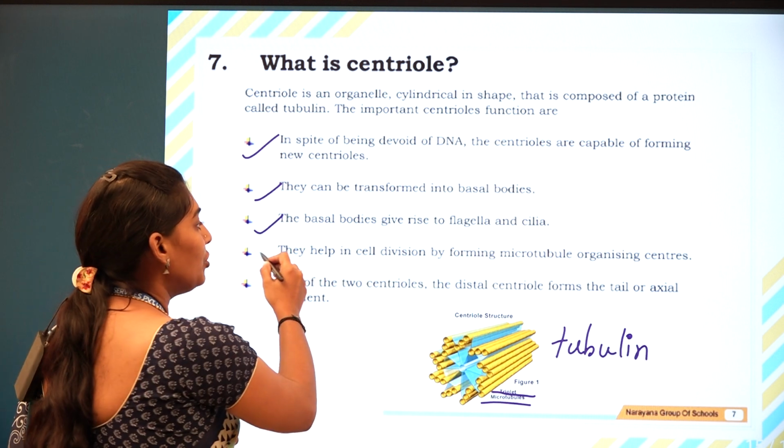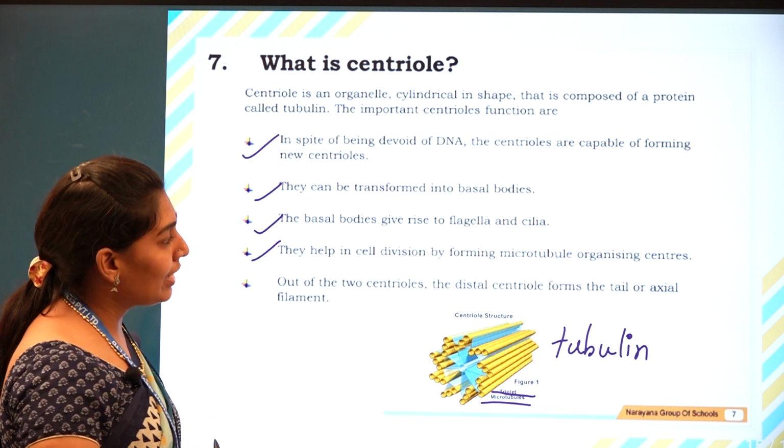They help in cell division by forming microtubule organizing centers.